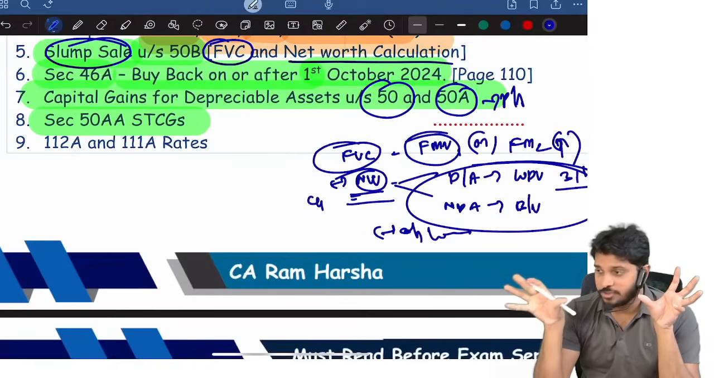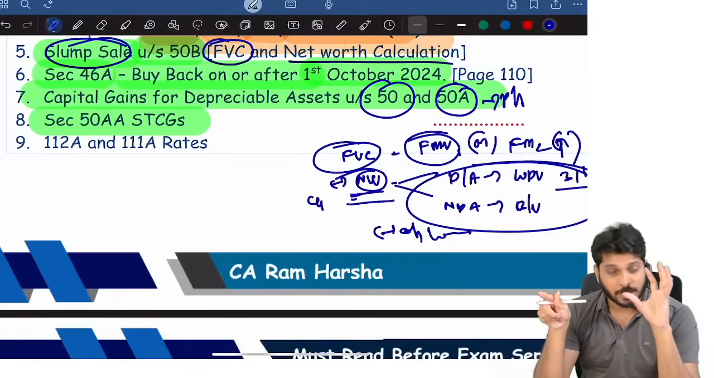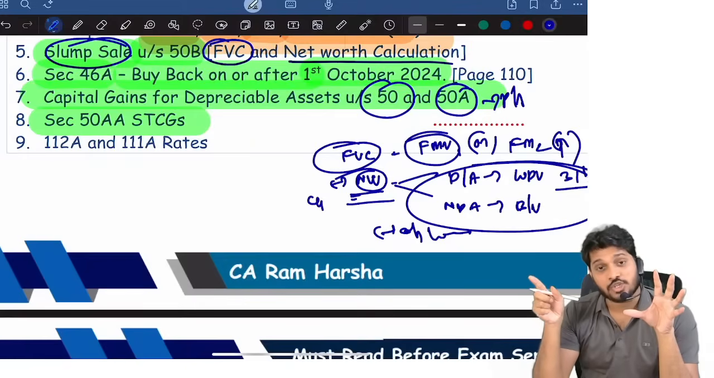Gross block value 20 lakhs. We sold for 10 lakhs. 10 lakh short term capital loss. Gross block value 20. We sold for 30. 10 lakhs is short term capital gain.